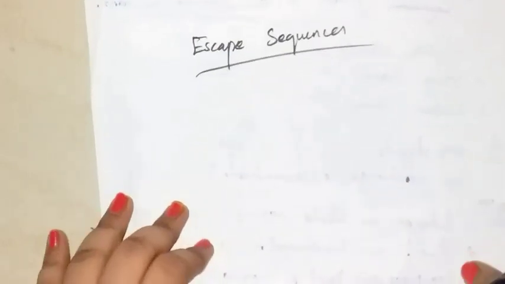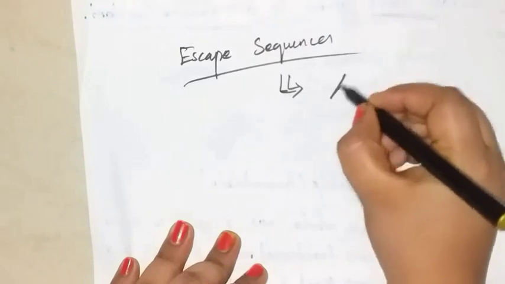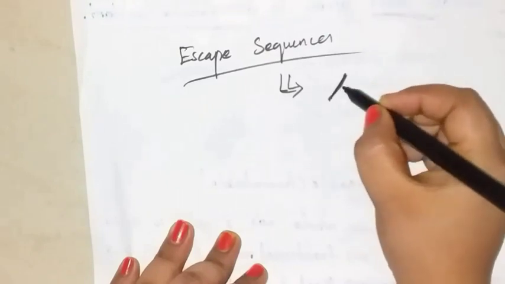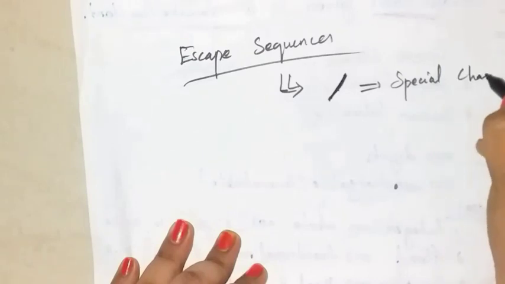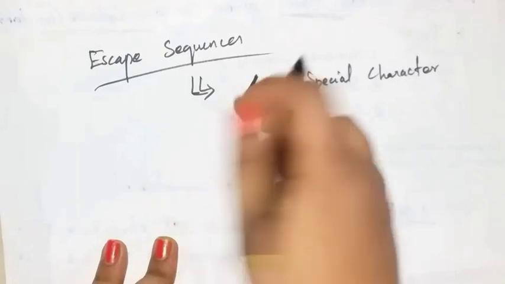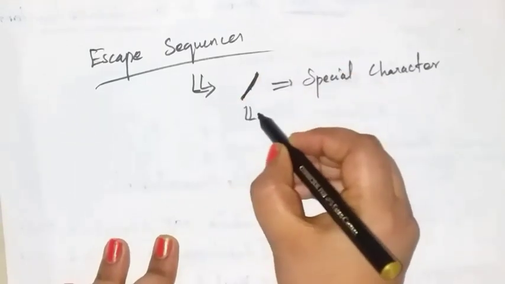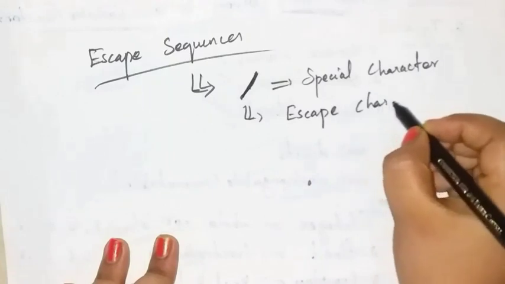What do you mean by escape sequences? In Python strings, the backslash is a special character. This backslash is called an escape sequence. You can call this an escape character.